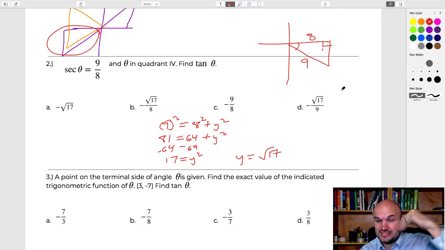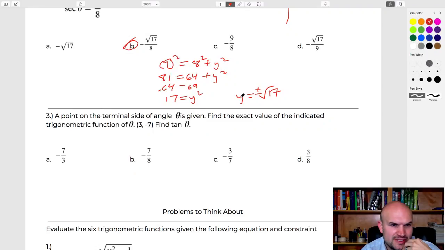But again, visually, it's important. It's not a positive square root of 17, right? Because you got to include the plus or minus. And you can see that since we're going down, that's going to be a negative square root of 17. So the tangent is going to be negative square root of 17 over 8. And that's answer B.